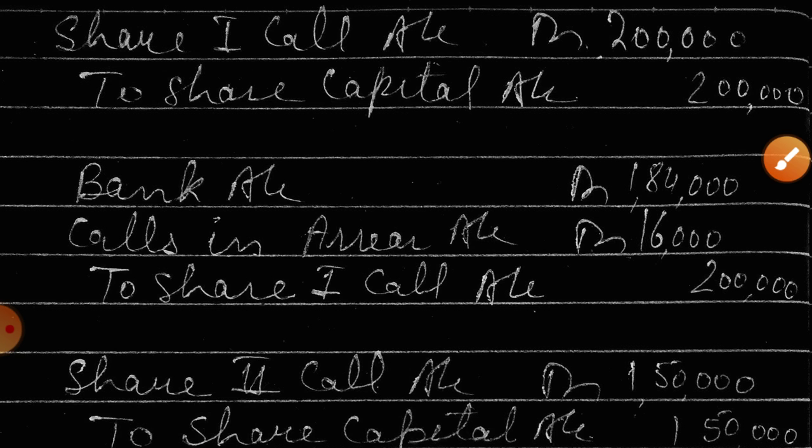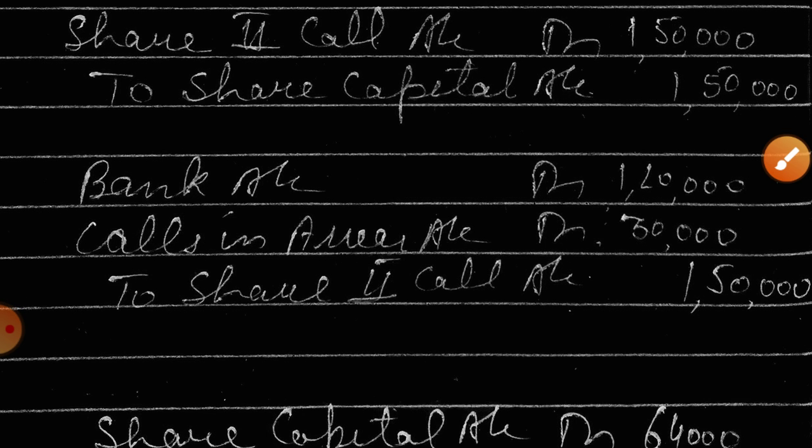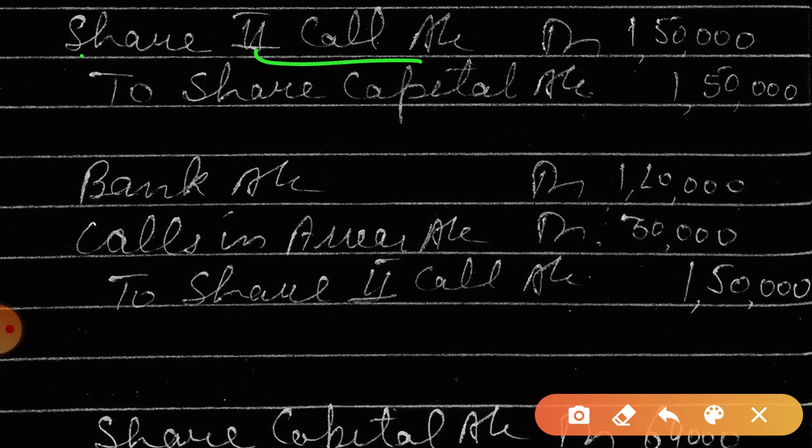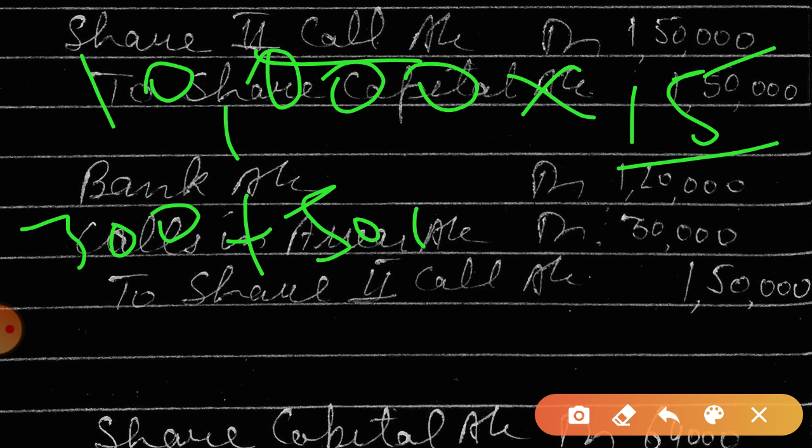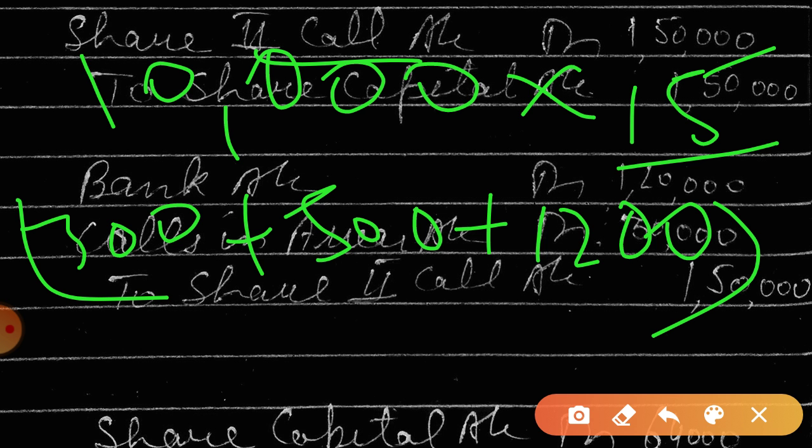Now we'll make the call for the second call from 10,000 shares, and the amount is 15 rupees per share at the time of second call. Now here 300 shares plus 500 shares plus 1200 shares, that means all in all 2000 shareholders are not paying the amount of 15, that means 30,000.